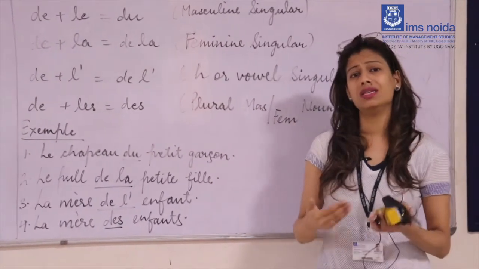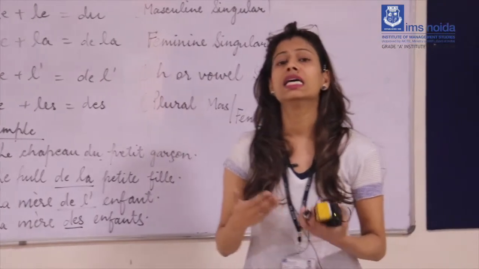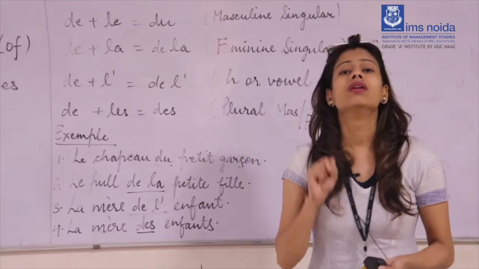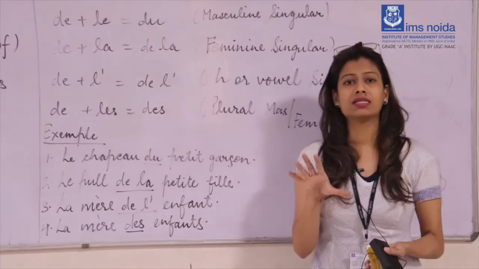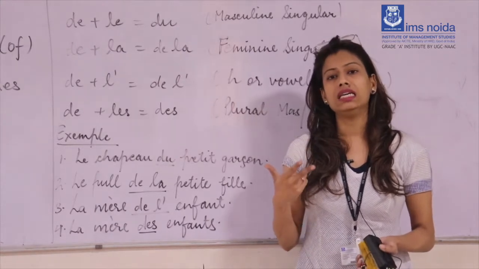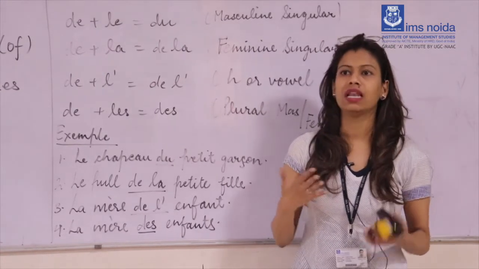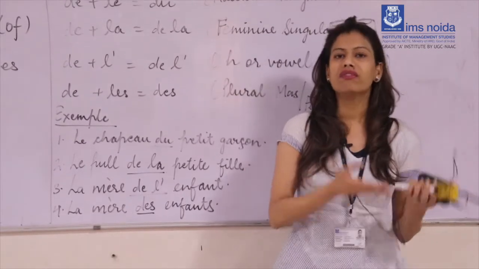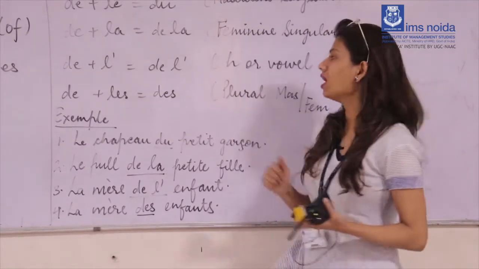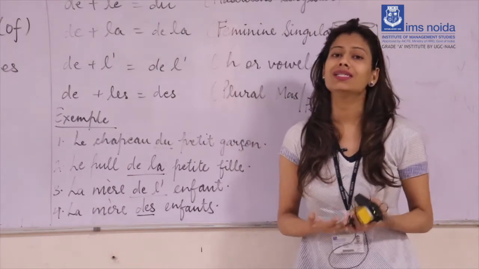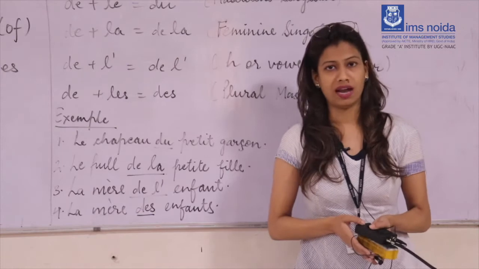If your noun starts with a vowel or a silent h, we have five vowels in French, same as English: a, e, i, o, u. The same vowels are there in French as well. But we have one more, the silent h, which we also consider a vowel in the French language.